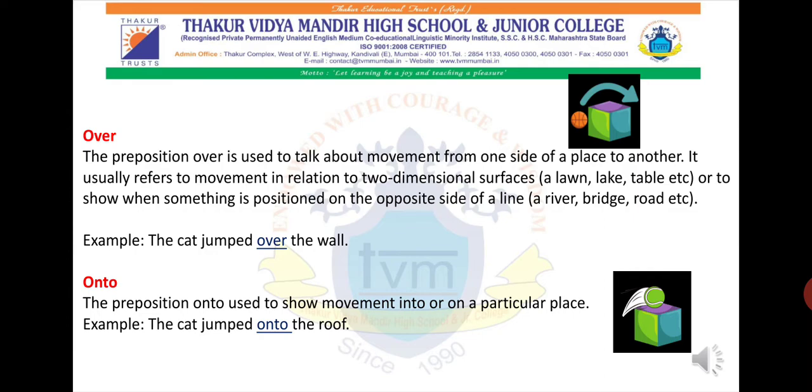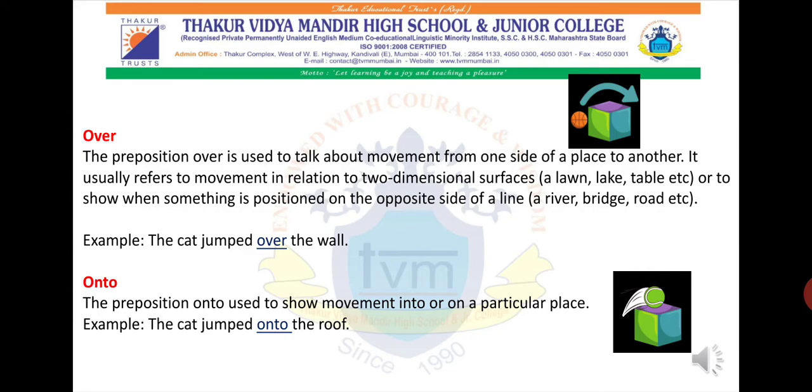Some kind of movement is happening, and you can ask the question, in which direction did the cat jump, and it will give you the answer, over the wall. So over is also indicating a kind of movement that is happening, and therefore over is one of the prepositions of direction.